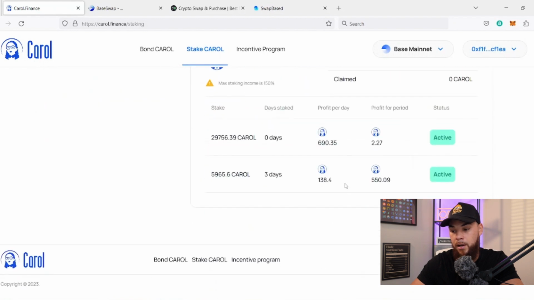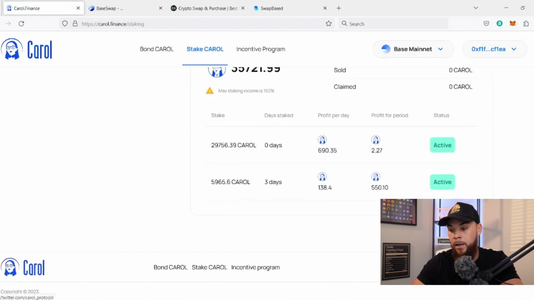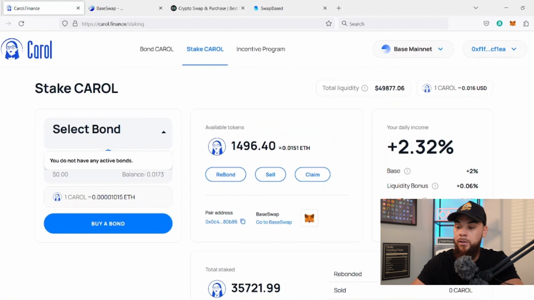Definitely come check out the docs as well. They have a Twitter, Telegram group. They have the Discord here as well. And then these are going to be all the documents that you need to do a little bit more research, as I urge everyone to do. My videos more so are just to give you guys insight to some of the protocols that are coming up on some of the upcoming blockchains and some good things to possibly get into.